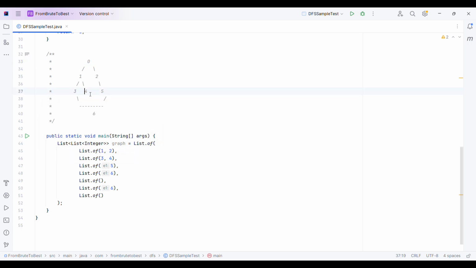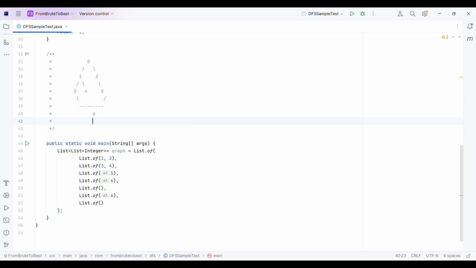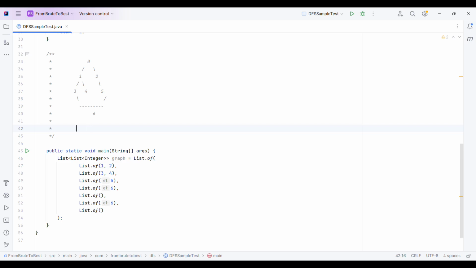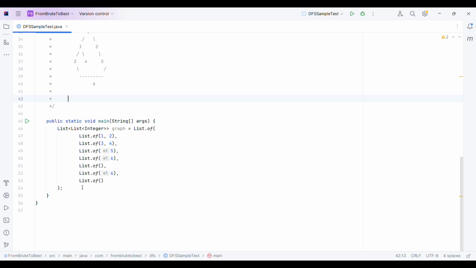I mean, it's not connected to any other node apart from 1. Then 2 will be connected with node 5, and 5 is also connected with 6. So here, as you can see, we will have two paths to reach 6. Let me first give you the call here.